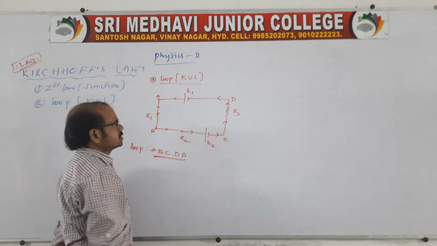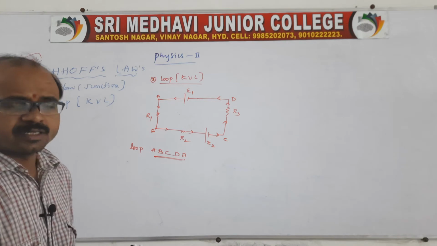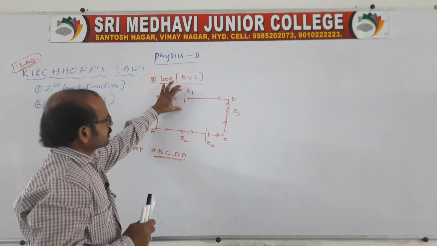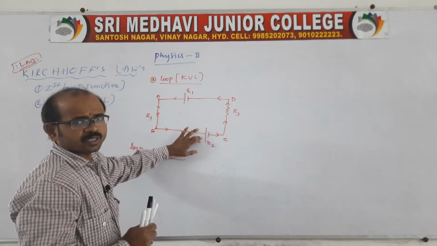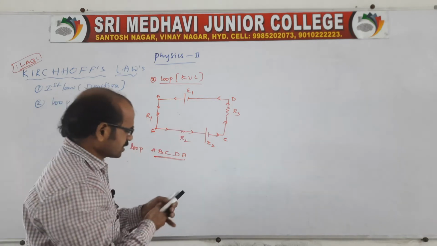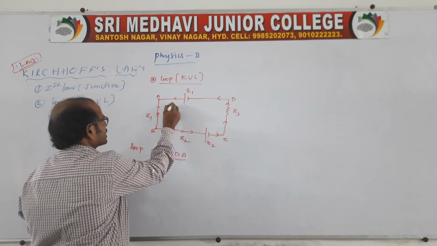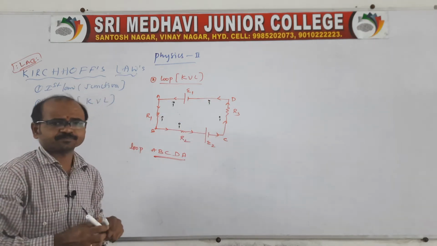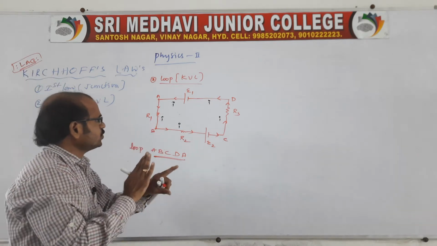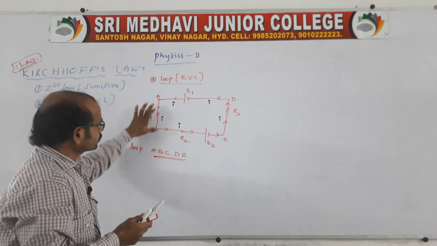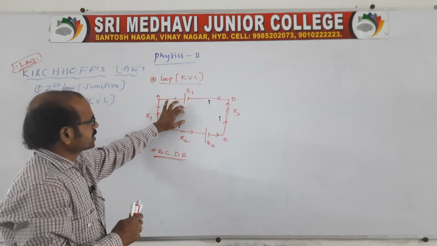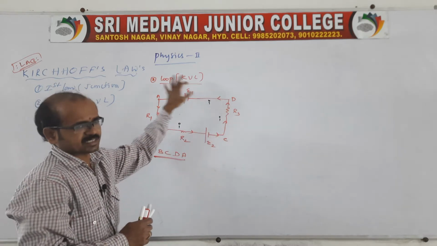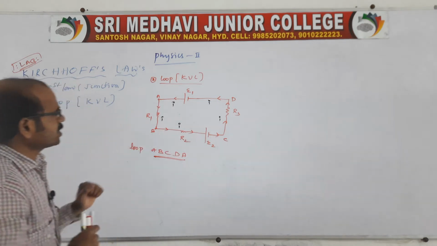In this loop, what will be the statement for the loop or KVL, Kirchhoff voltage law? Simple. Look at the diagram: there are two EMFs and three resistors, and through each resistor a current I flows, because there are no junctions. If there were any junction, the current may be divided. But in this loop there is no junction, so the current flow through the complete circuit is the same. Suppose it starts as 2 ampere, then it flows through the resistances also as 2 ampere, 2 ampere, like this. Now we can define the loop law like this.